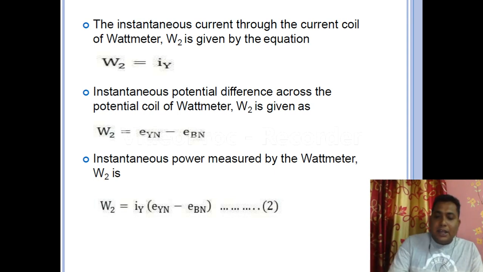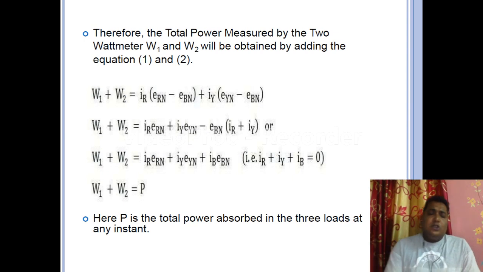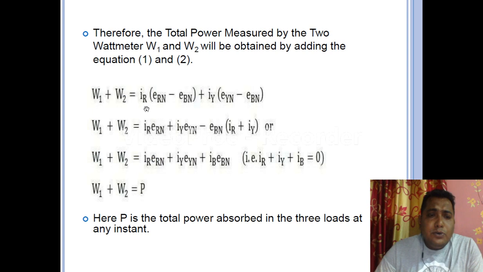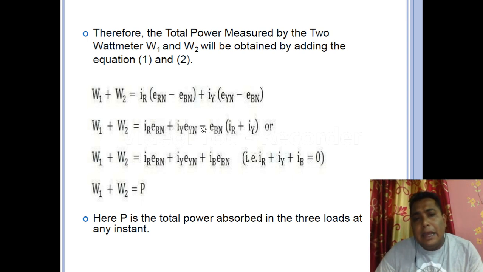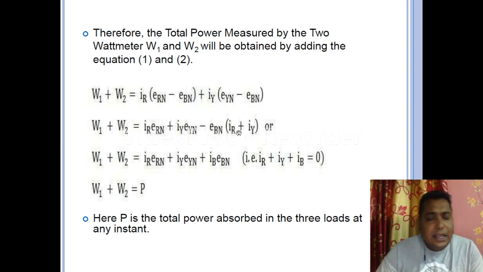So let us check whether we are getting that or not. Yes, so W1 plus W2 we are adding. Follow my pointer: the W1 value is given over here and the W2 value is given over here. Now just multiply. After multiplying, all the positive components are taken to the left side and all the negative components are taken to the right hand side.